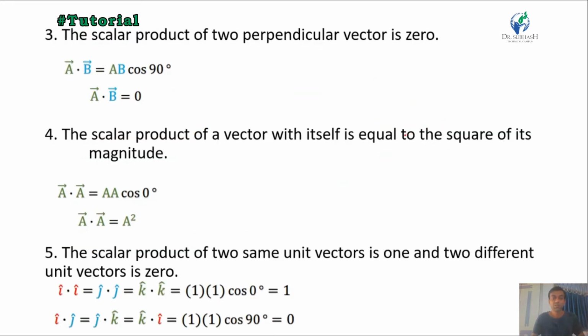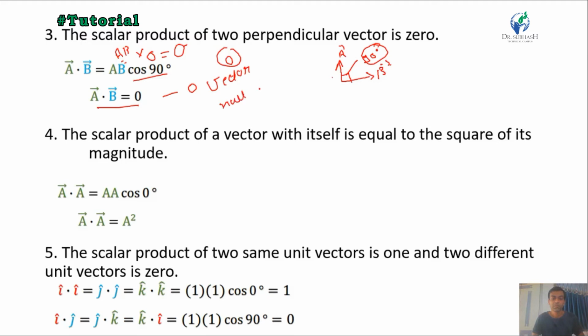The scalar product of two perpendicular vectors is 0. Suppose we have one vector A and a second vector B, and the angle between them is 90 degrees. Then as per the dot product formula, cos 90 is 0, and 0 times any value gives the answer 0. So A dot B of perpendicular vectors is always 0.